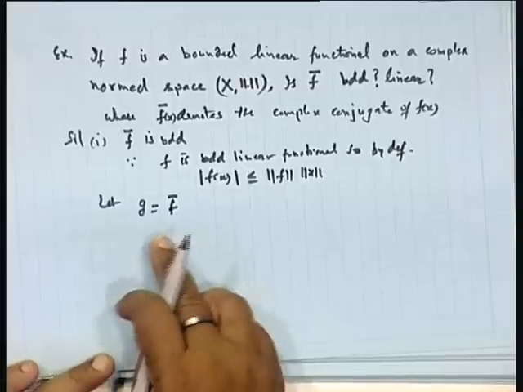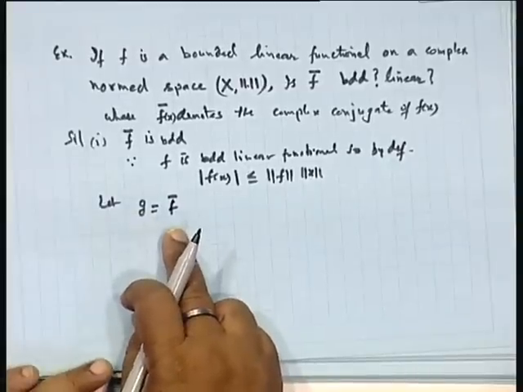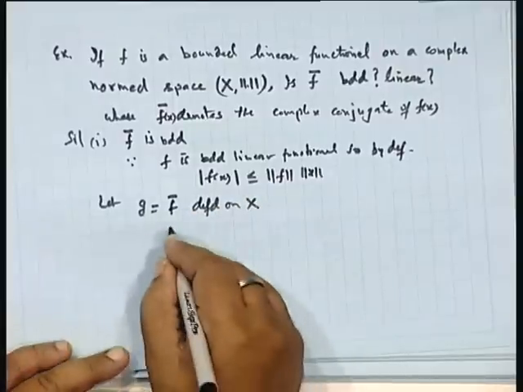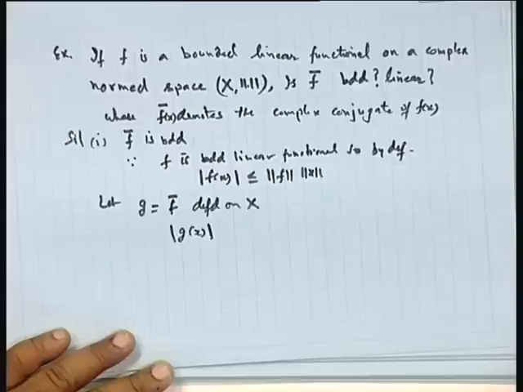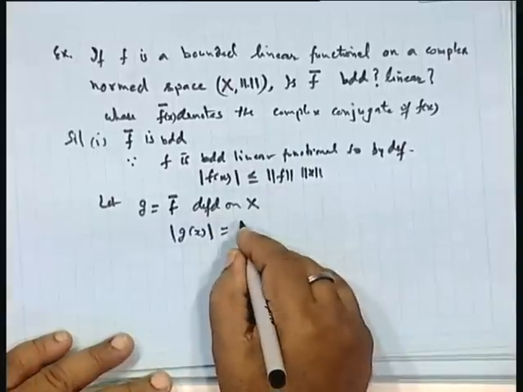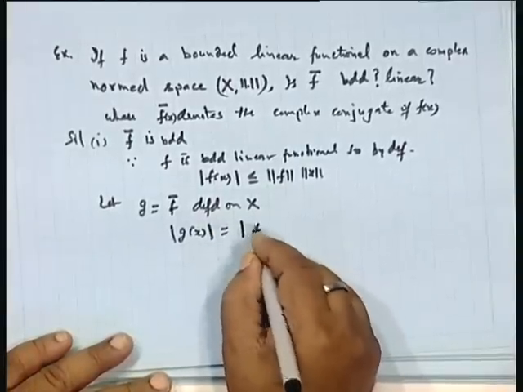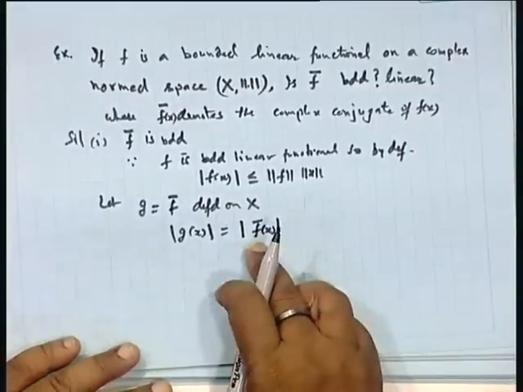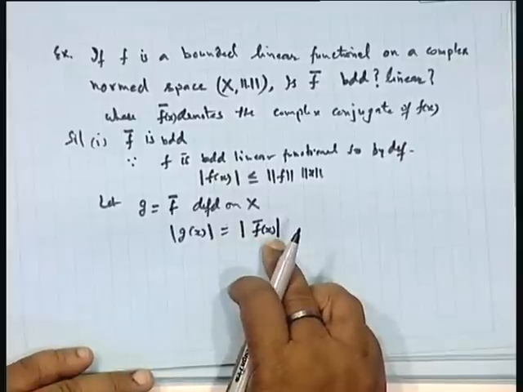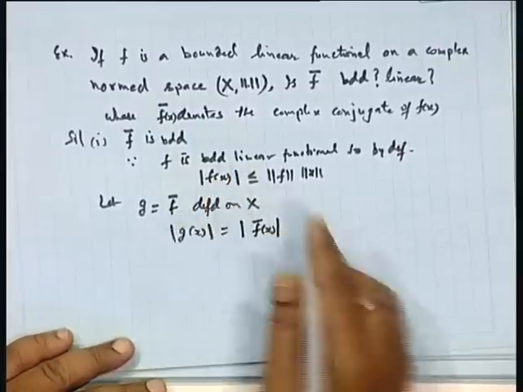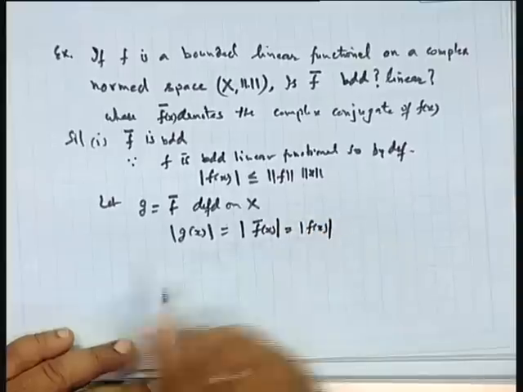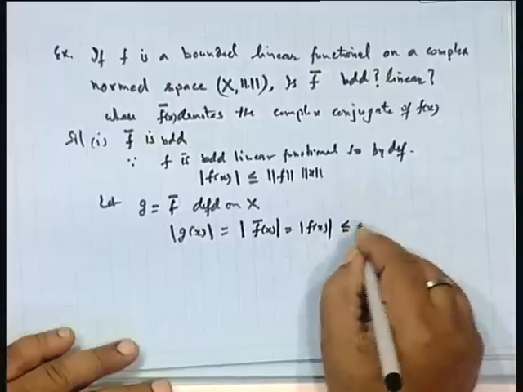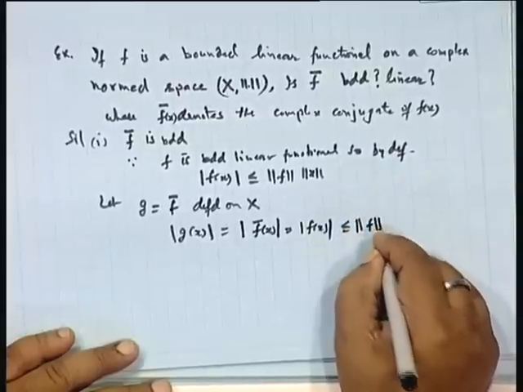Now, we wanted to test whether this function defined on x is bounded or not. So, let us consider the mod of g x, that will be the same as the mod of f bar x. But this f bar x, because it is a conjugate value, will be the same as the mod of f x. Mod of z and mod of z bar will be the same. So, this will again be less than or equal to norm of f into norm of x,